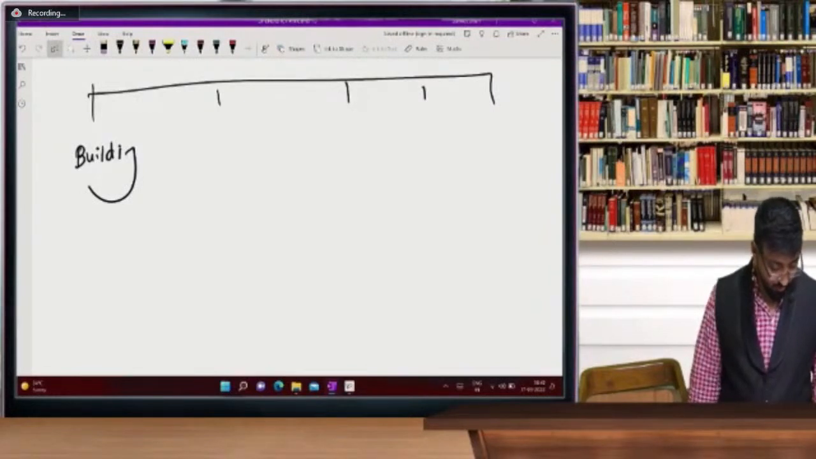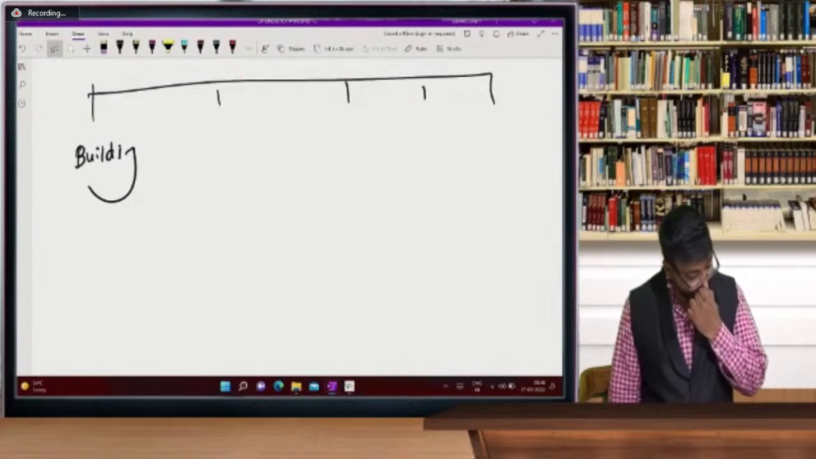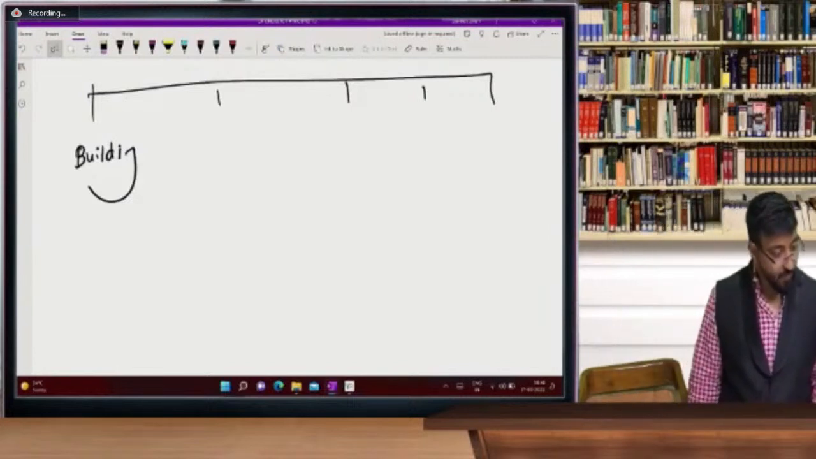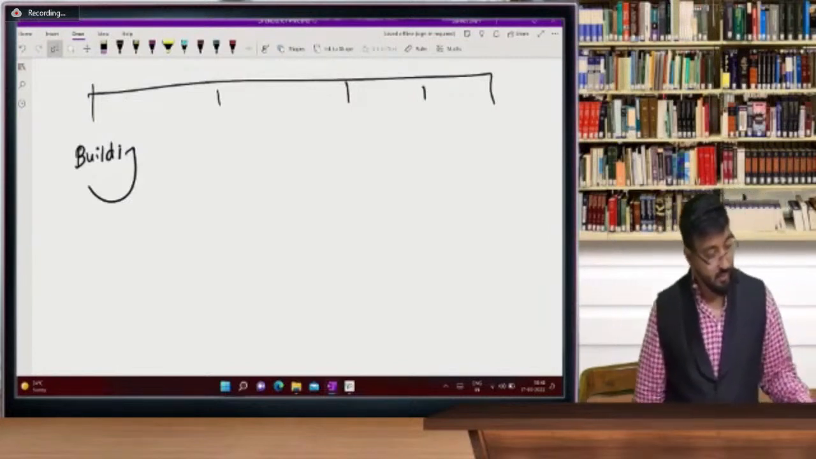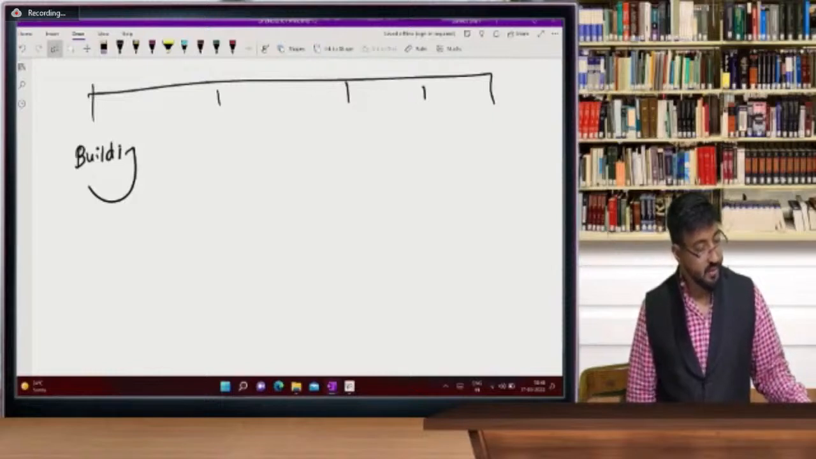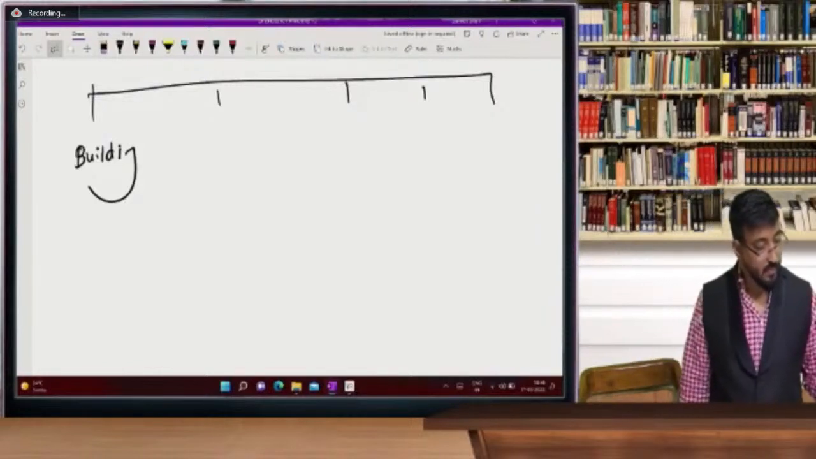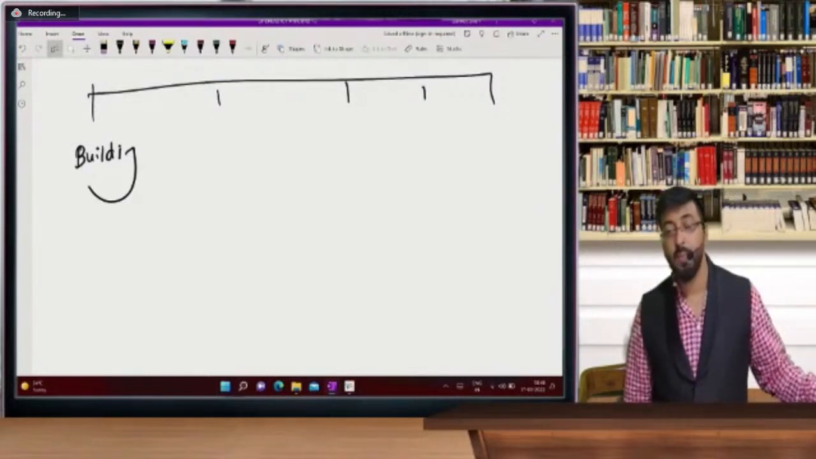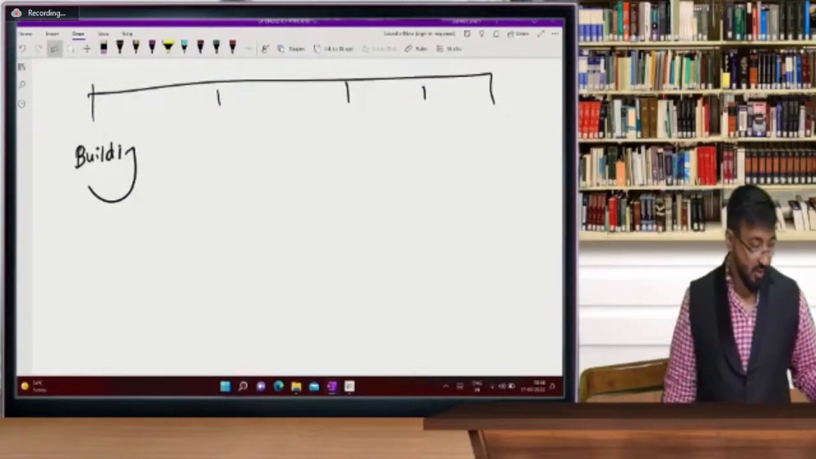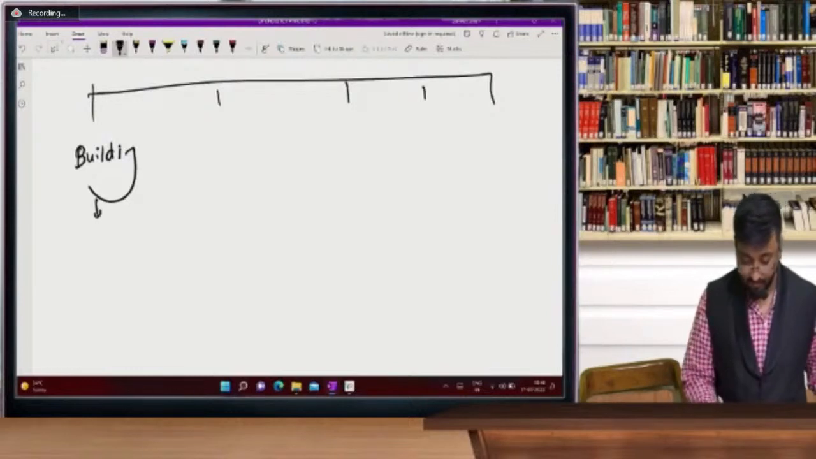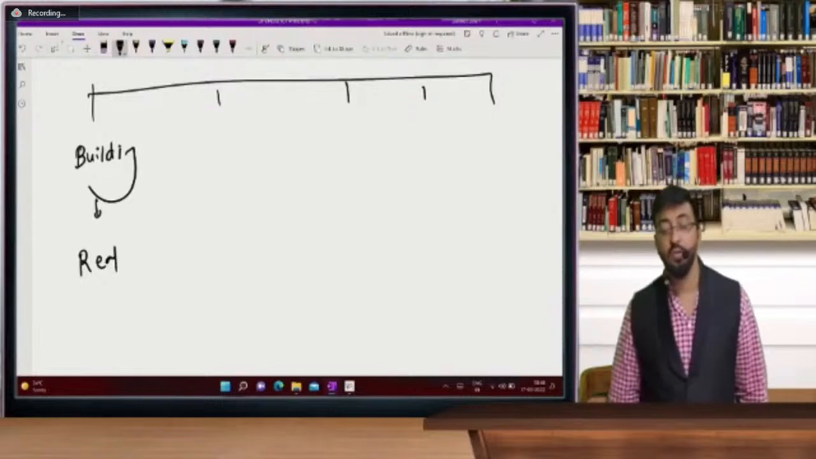Akshobhya Joshi from Pune. Okay. Good evening, beta. Chalo, quickly. Yes, building is a real account. So building is a real account.